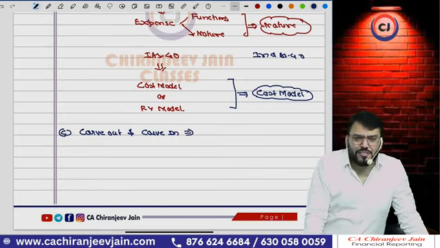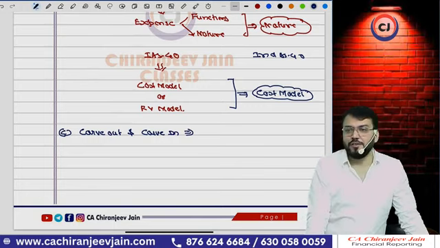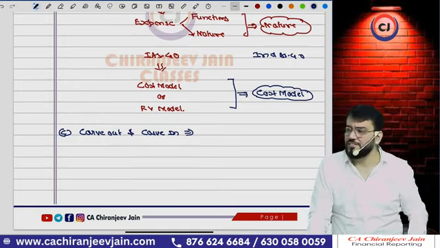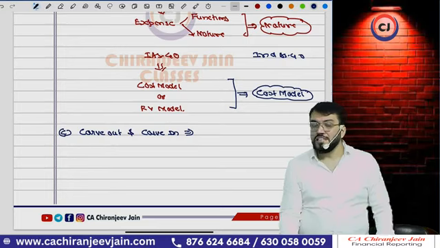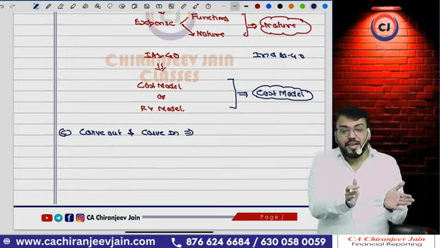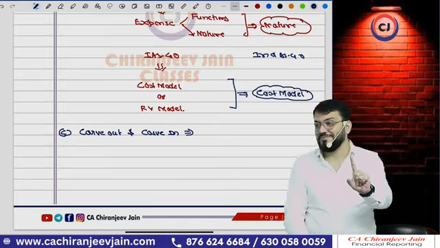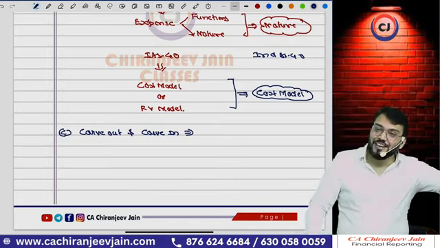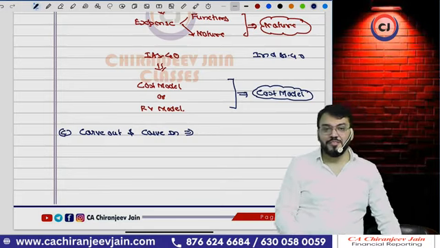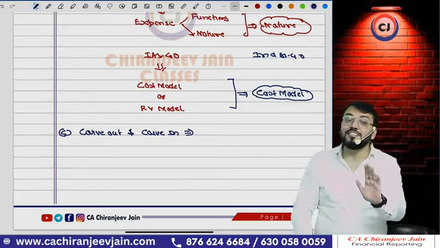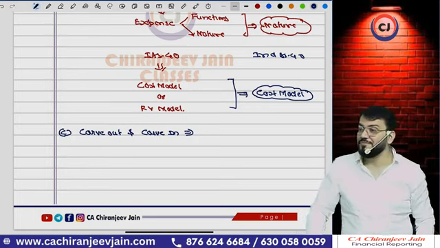What the carve outs are, we will discuss with the respective Ind AS, not now, because whatever example I take right now, you will not be able to understand. So there are some carve outs and there is some carve in. However, there is only one carve in; all the balance are carve outs. So what is carve in? Carve in means IFRS is totally silent about that particular accounting treatment.